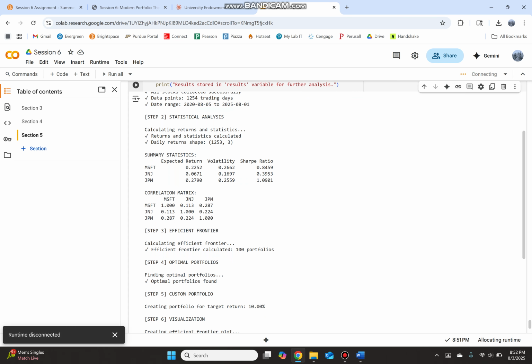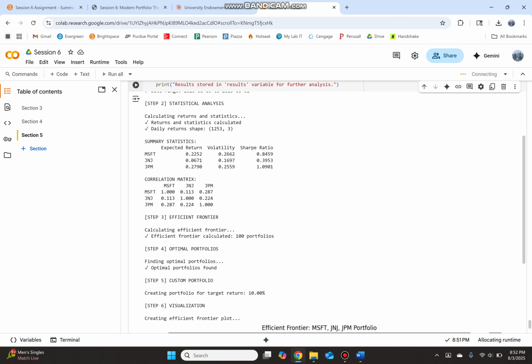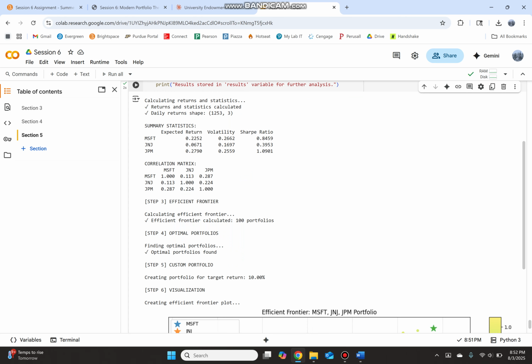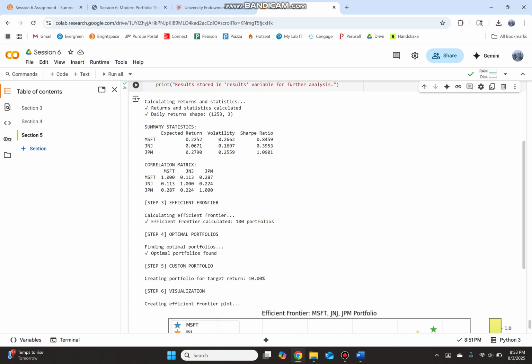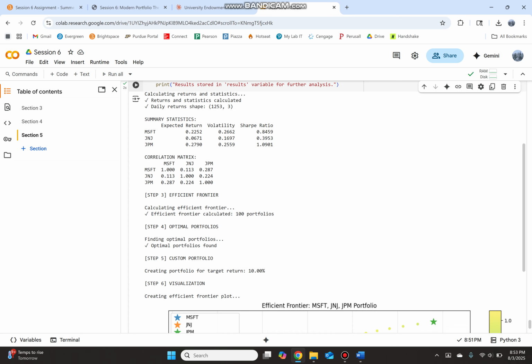Then we have our correlation matrix, seeing that these are all lined up to 1, because when you're in correlation with yourself, that's just perfect correlation. That doesn't really matter, but here J&J and Microsoft have a pretty low correlation of 0.1, and the other two have correlations of 0.28 and 0.24. So all below 0.5 and pretty low correlated, which will help a lot with the portfolio and creating diversification. Since it's so much below 1, it'll lower our portfolio volatility much lower than they would individually.